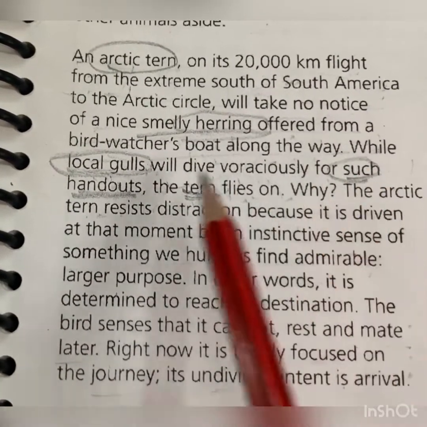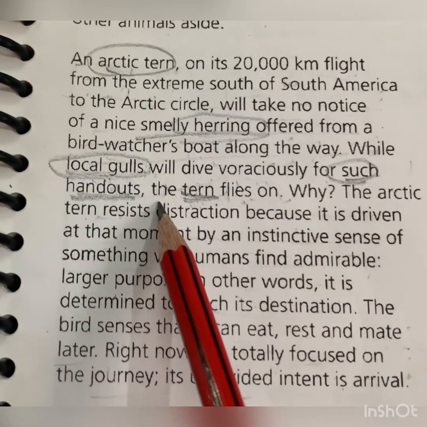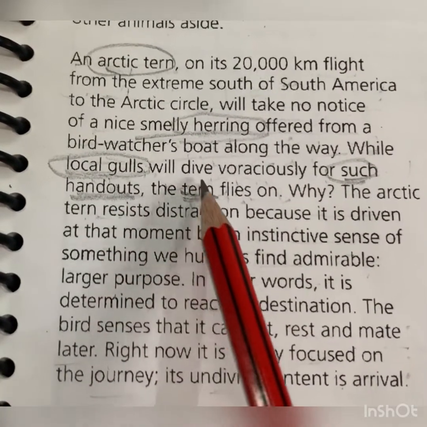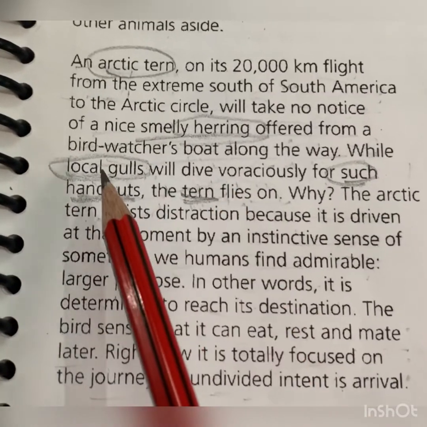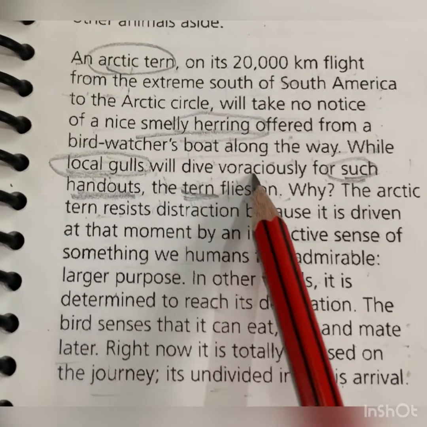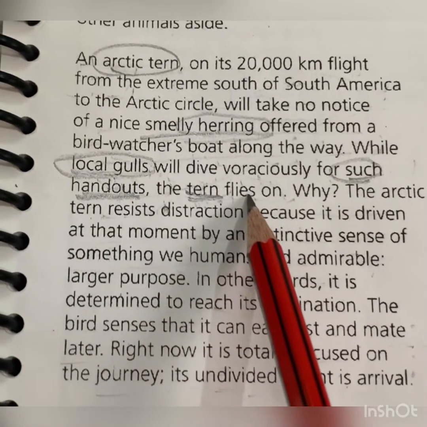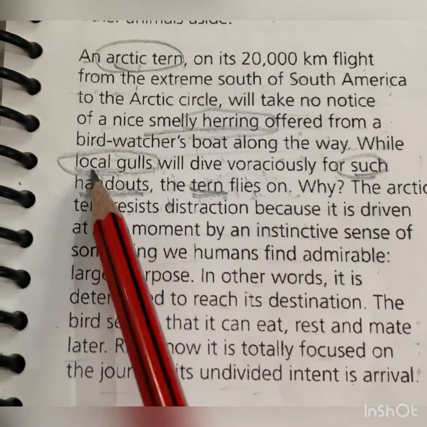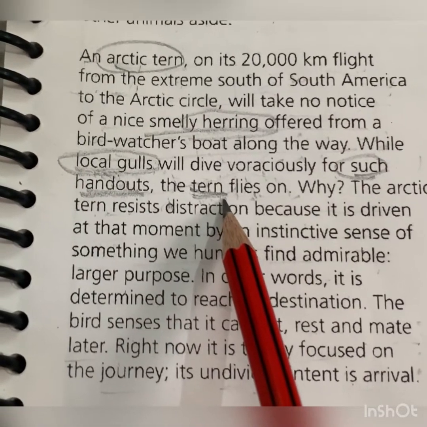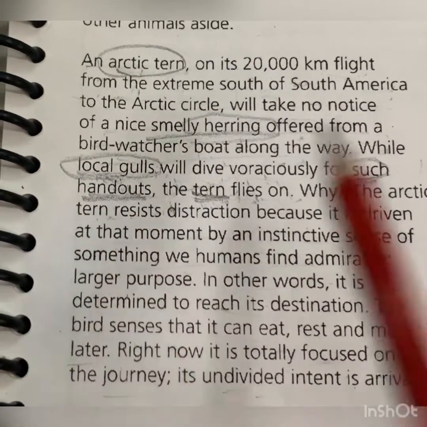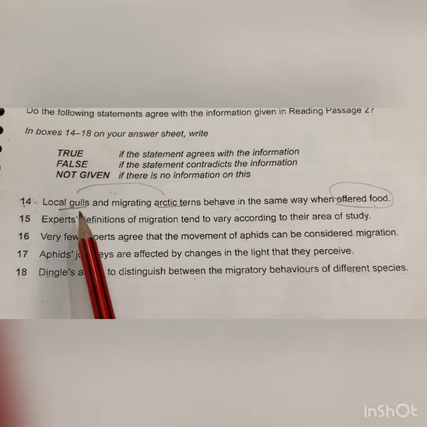Now can we see the comparison between both the birds? They are behaving in different ways. Local gulls will dive voraciously, and what will the tern do? The tern flies, right? So they both behave in a different way when the food is given to them. And what's written in the statement?